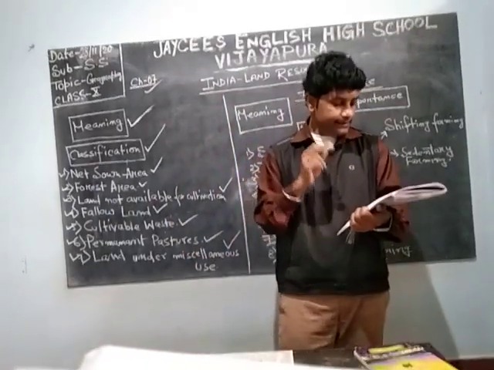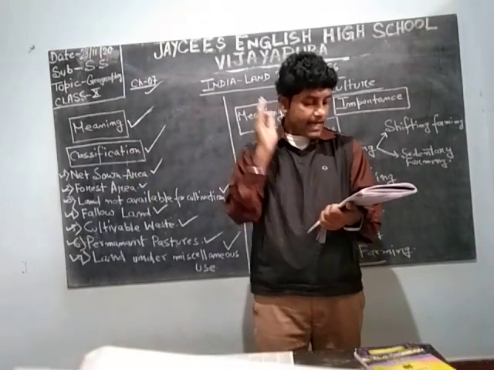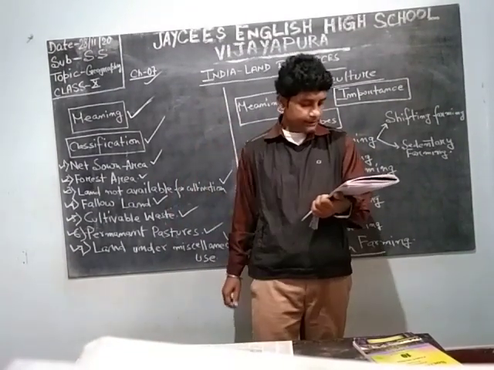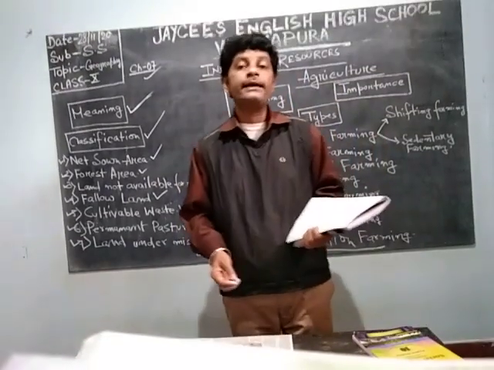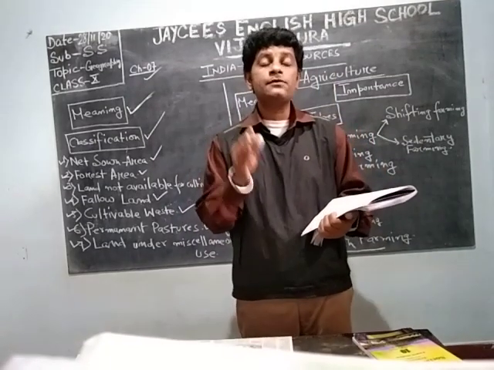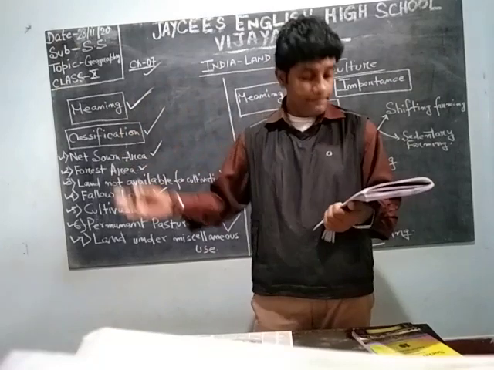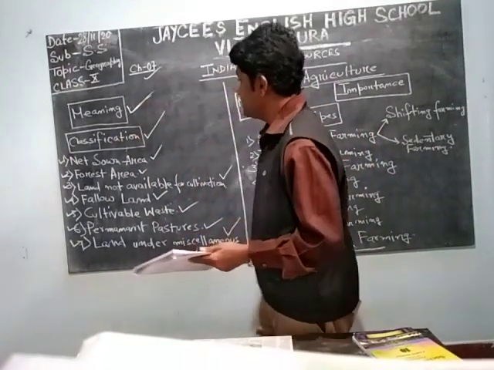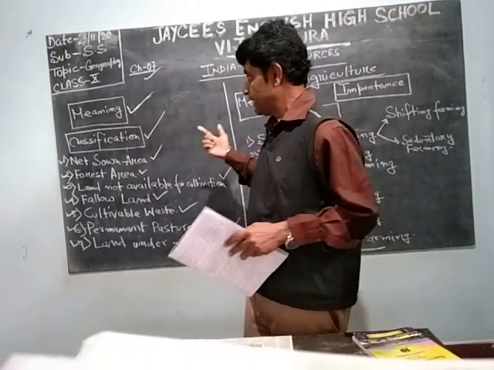It is found largely in the states of Assam, Nagaland, Meghalaya, Kerala, Karnataka, Himachal Pradesh, etc. So these are the places where you will get land under miscellaneous use. Miscellaneous use means the land which is used for gardens, orchards and plantation. So with this we are finishing these types, that is the classification of your land.